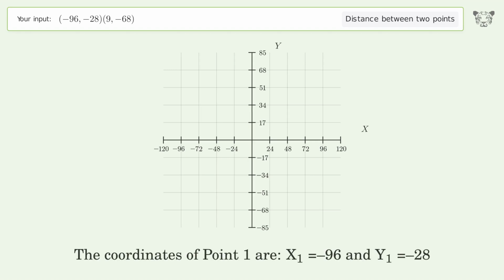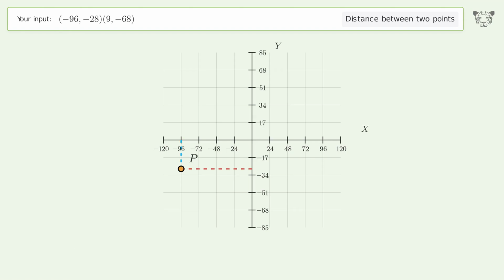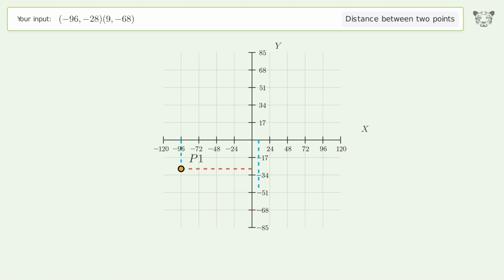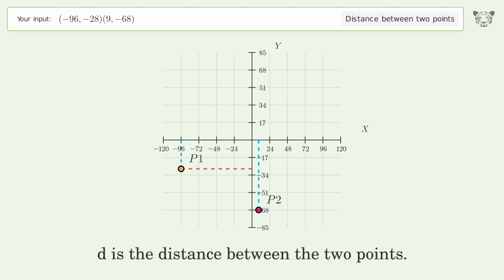The coordinates of point 1 are x1 equals -96 and y1 equals -28. The coordinates of point 2 are x2 equals 9 and y2 equals -68. D is the distance between the 2 points.